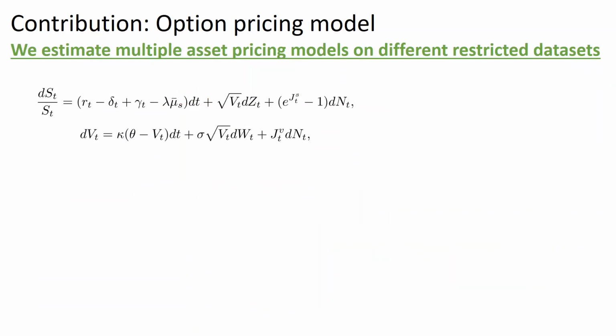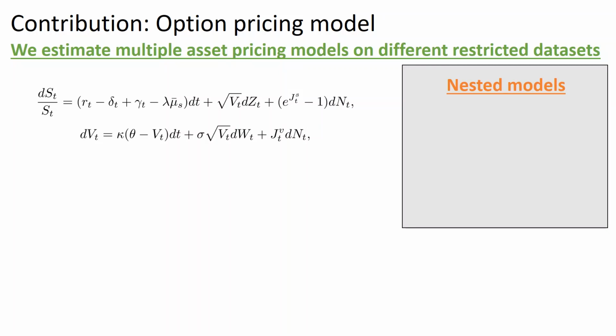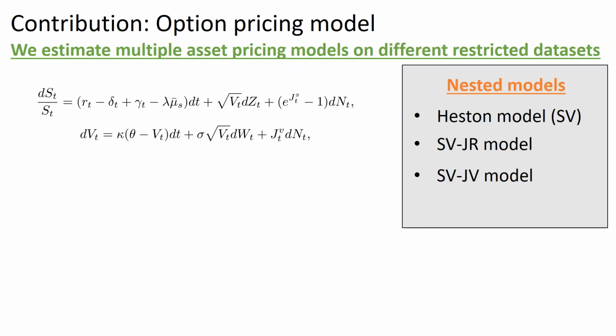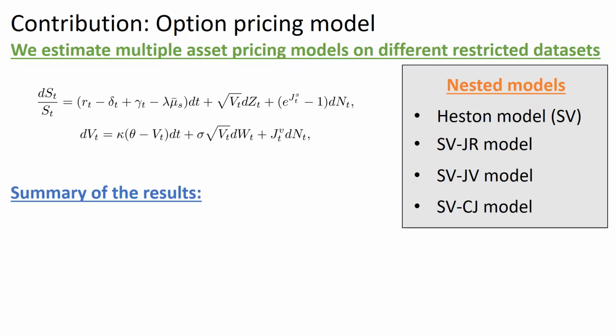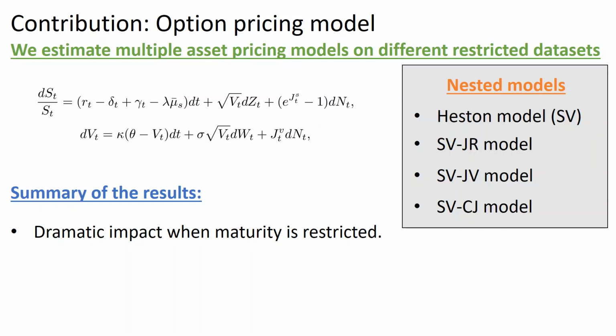As a second contribution, we use our estimation approach to fit popular asset pricing models. In particular, we focus on well-studied models in the literature that are the Heston model with and without jumps and co-jumps. We document the impact of restricting the option panels when we estimate such models. Our main results are as follows.